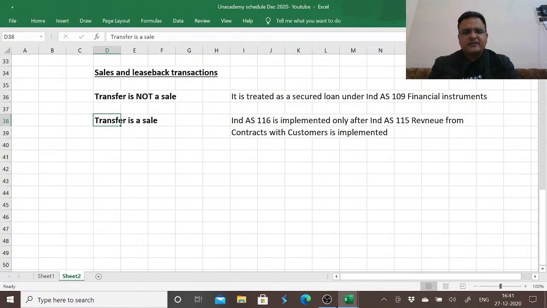So if it qualifies as a sale, we record a sale, and this transfer is a sale resulting into a leaseback transaction, which is resulting into leasing back the asset